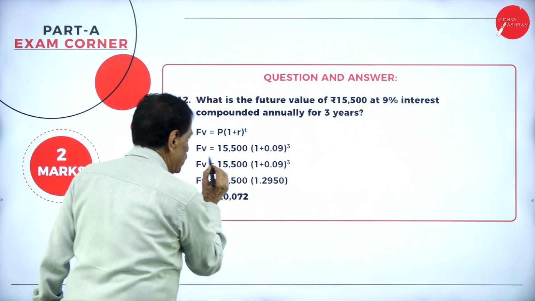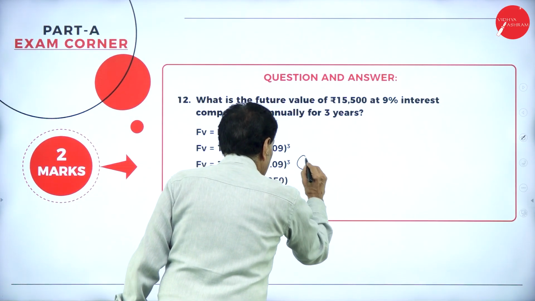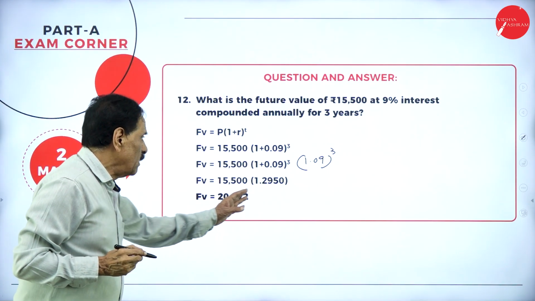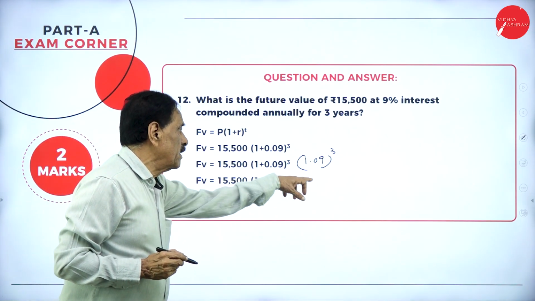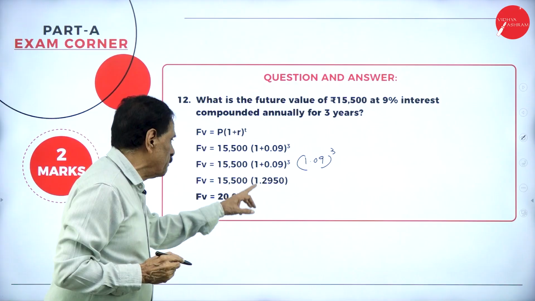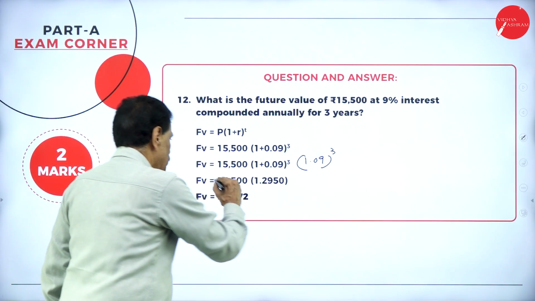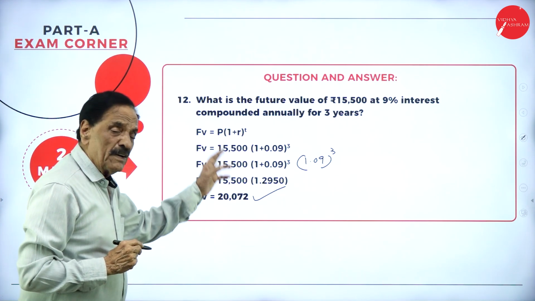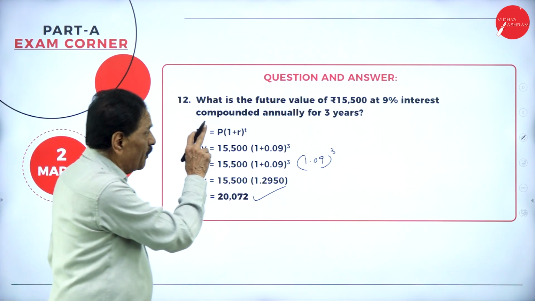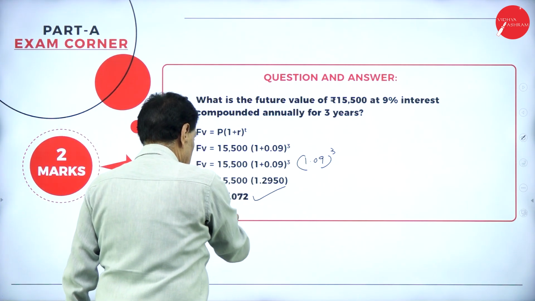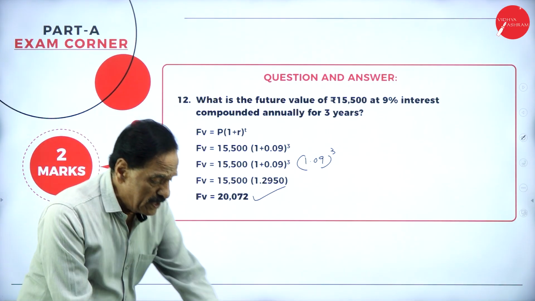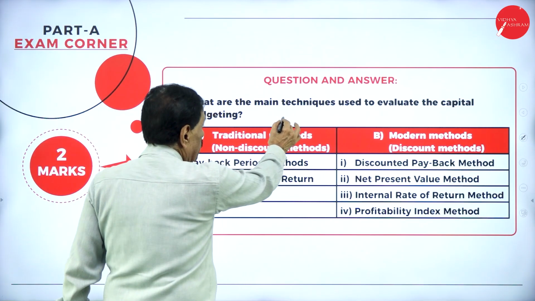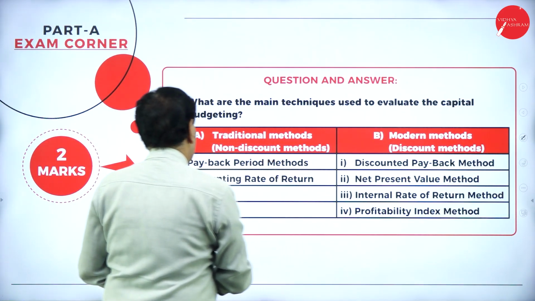We can write this also as 15,500 into 1.09 to the power of 3. 1.09 to the power of 3 is nothing but 1.2950. The answer is future value 20,072. That means if you invest 15,500 for 3 years at 9%, the value becomes 20,072.